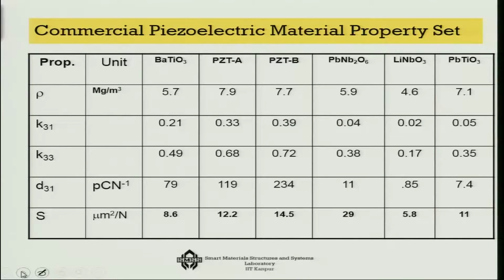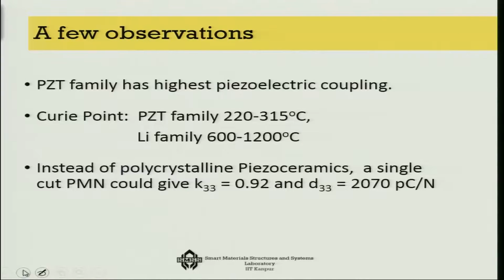If I now compare the properties of some of the common piezoelectric actuators, for example, barium titanate, you look at their D31, it is 79 picocoulomb per Newton. Compare that with lead zirconate titanate, you can get the highest of 234 picocoulomb per Newton. And lithium niobiums, etc., they are very small, but possibly they work at a higher temperature, which is what is good for them. So, this is an overall comparison of the piezoelectric material property set. Now, a few observations you can actually have from this comparison.